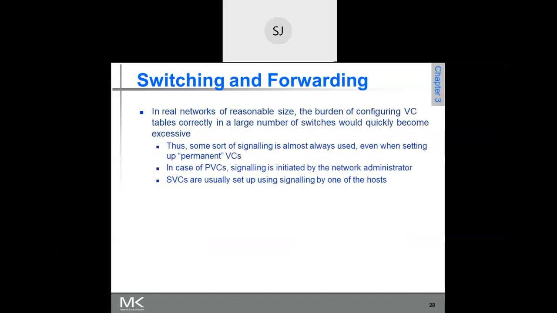One advantage in case of virtual circuit is that the packets need not maintain the complete destination address in the header, so the header part will be very small. They need to maintain only the virtual circuit number.